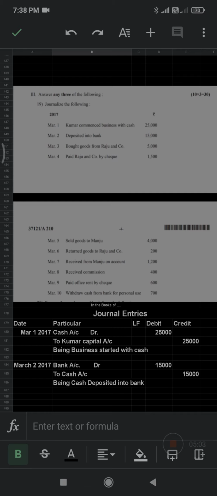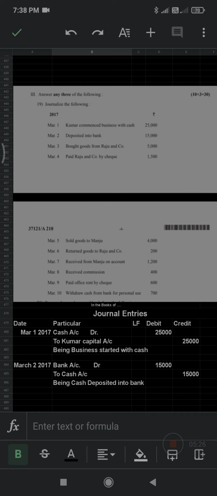First and foremost, we have to understand that the word cash is not mentioned in this question. If the word cash is not given, we should assume that we are purchasing from Raju and company on credit basis.